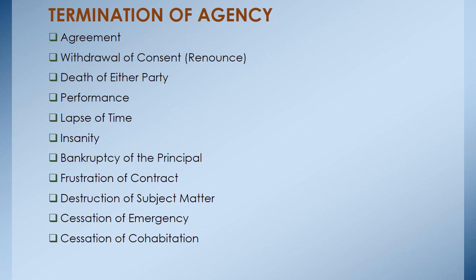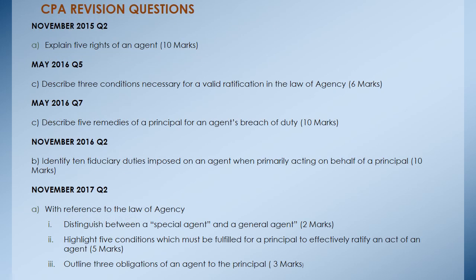Then frustration of the contract is when an event has happened rendering the performance of the contract impossible. Then we have destruction of the subject matter, cessation of emergence, and cessation of cohabitation. This is when an agent relationship is formulated out of necessity.